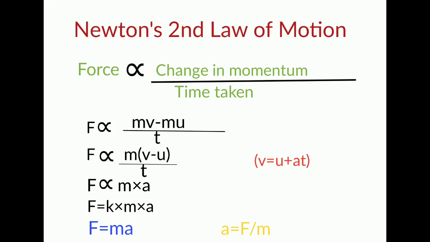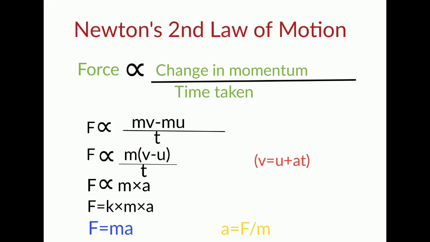So this is the second law of motion, or Newton's second law. The statement of this law is: the rate of change of momentum is directly proportional to the force applied on it. And just now we studied that momentum is the product of mass and velocity. So the change in momentum will be final momentum minus initial momentum. The final momentum will be m into v, where v is the final velocity, and initial momentum m into u, where u is the initial velocity, upon t. In the next step we are taking m common, so it will become m into (v minus u) upon t.